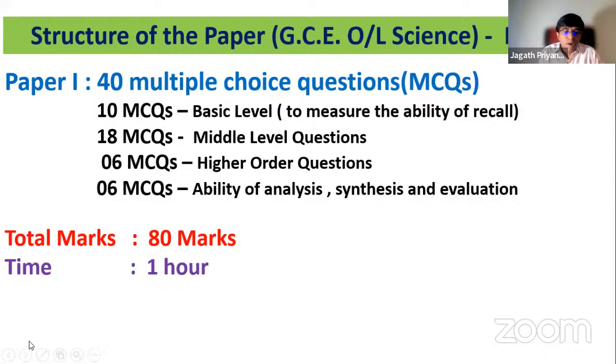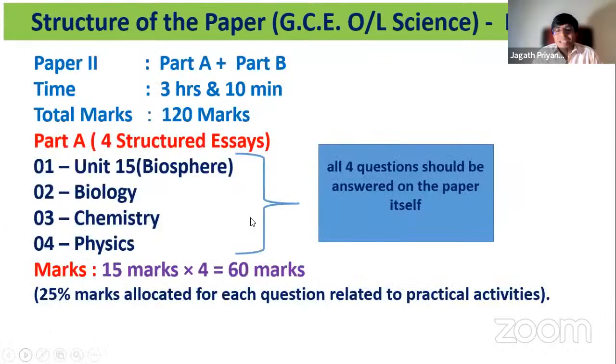If we go to part 2, paper 2, there are two sections, part A and B. Part A is structured essay type questions. There are 4 compulsory questions in part A. Question number 1 is from the grade 11 biosphere lesson, that is unit 15.